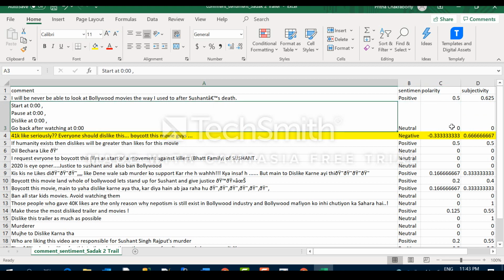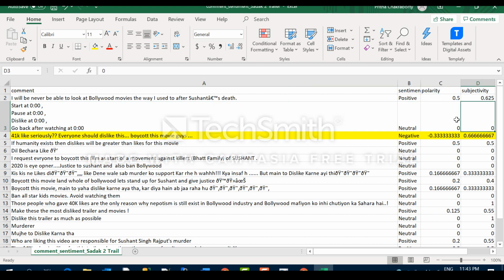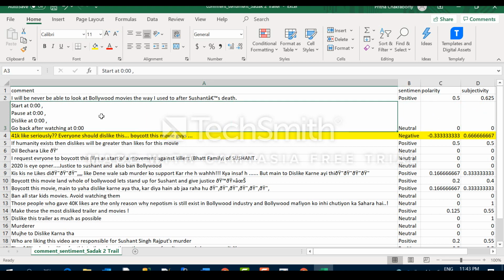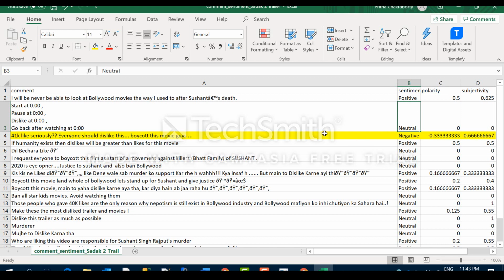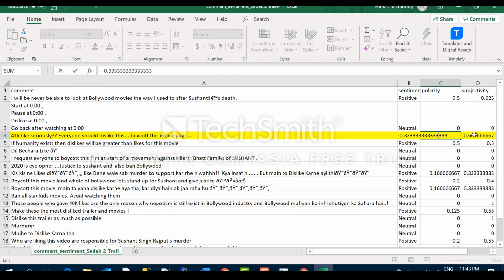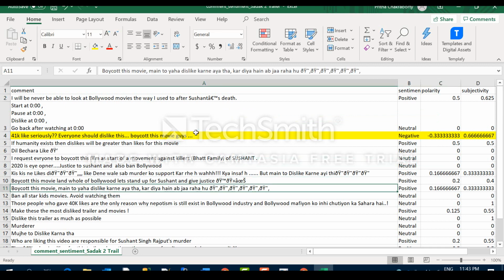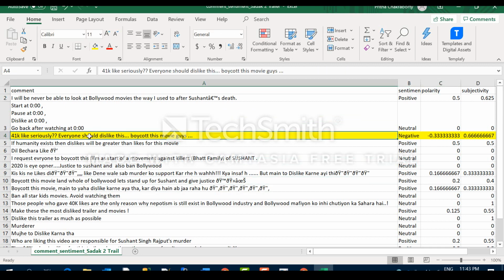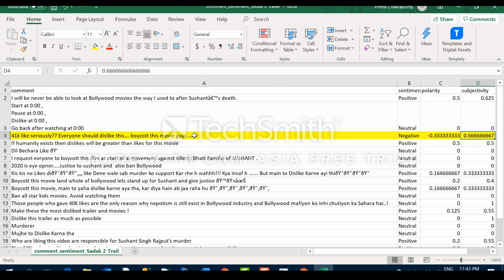This one is a fact, that's why there is no subjectivity and no polarity, but it is actually a sarcastic kind of negative, and TextBlob could not identify the sarcasm. This one is completely negative and completely in English, so it identified it as negative. Polarity is negative, and subjectivity is also high because of 'everyone should dislike this'. What is 'should'? It is my opinion, right? Your opinion, so it is an opinionative sentence, so that's why subjectivity is more.